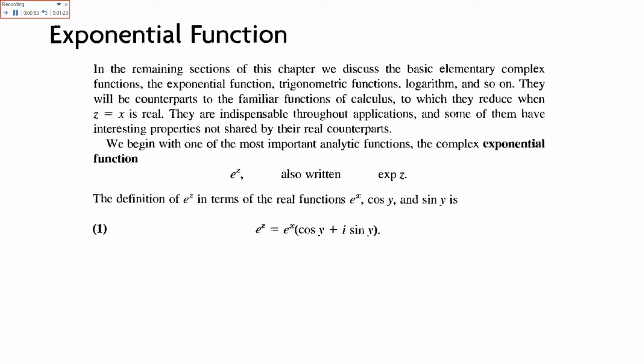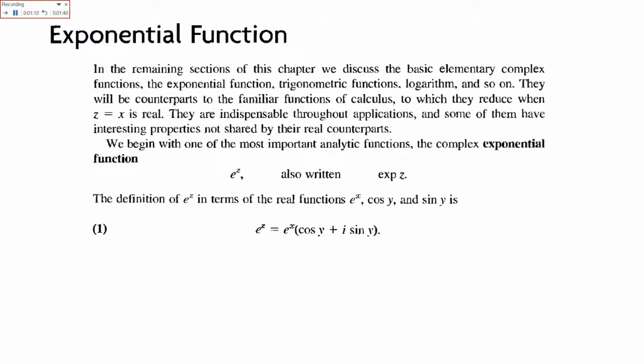Now we begin with one of the most important analytic functions, the complex exponential function, e raised to power z, which is also written as exponential of z. This is the exponential form of the complex function.